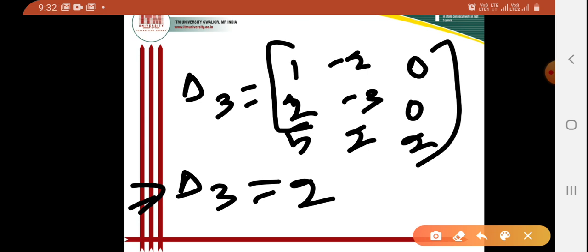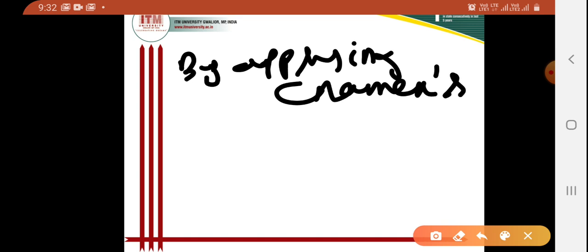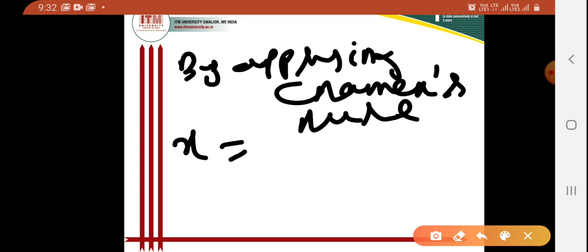Okay, so now we are trying to solve the unknown quantities by Cramer's rule. So apply Cramer's rule now. Okay, so I can write x as what, our del 1 by del.